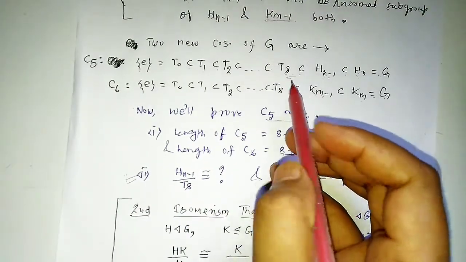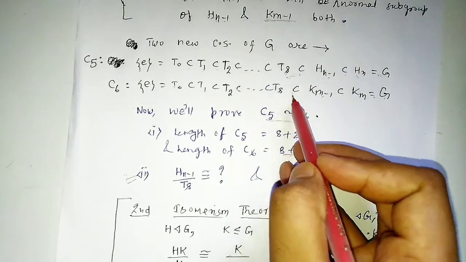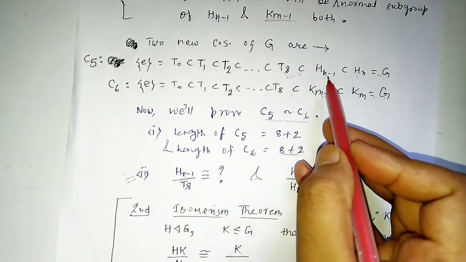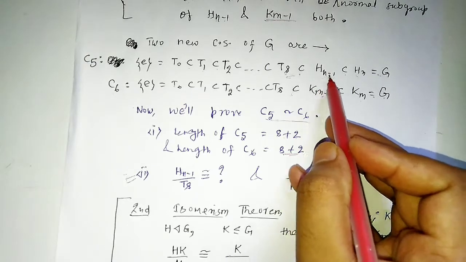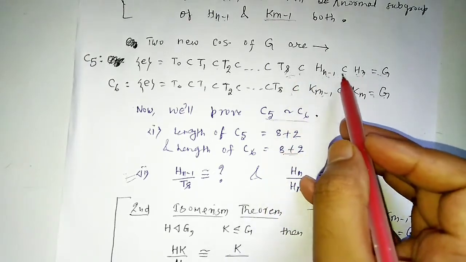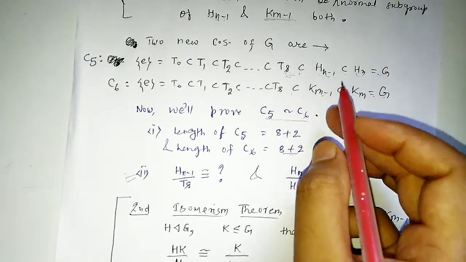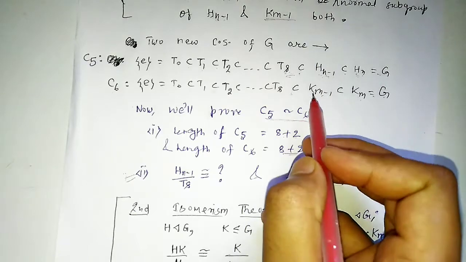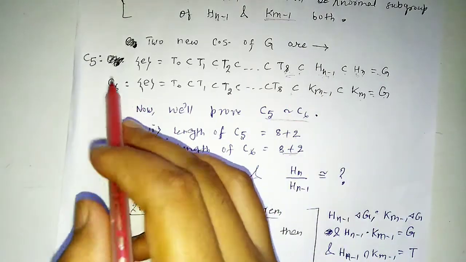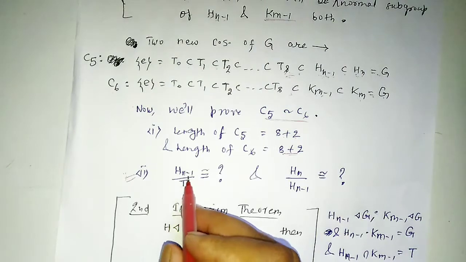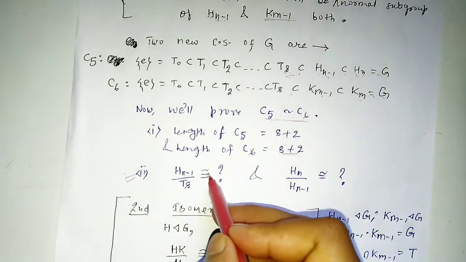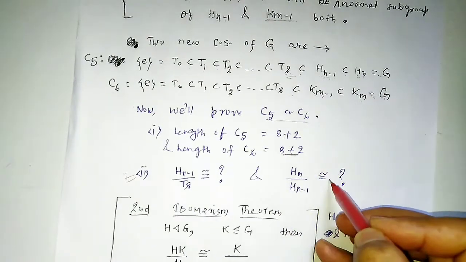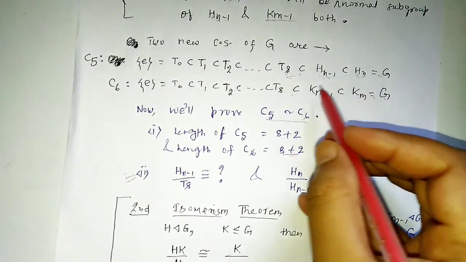We can note that up to here both are equal. So we only have to prove that these two simple subgroups, Hn minus 1 upon Ts and Hn upon Hn minus 1, must be isomorphic to some simple group from C6. So Hn minus 1 upon Ts is isomorphic to, we have to find that, and Hn upon Hn minus 1 is isomorphic to something from this C6.